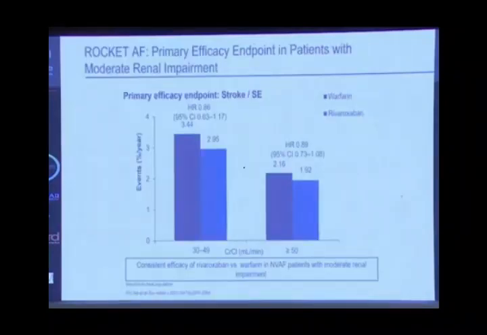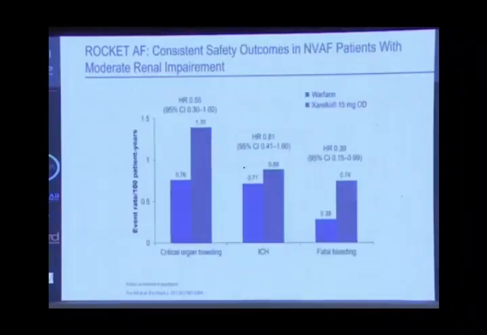You can see here the primary efficacy when the patient uses, for example, rivaroxaban. We can use it in moderate renal dysfunction. With rivaroxaban, if the creatinine clearance is more than 50, you use the 20 milligram dose. If it is less than 50, down to 30, below 30 we have to be cautious. But between 50 and 30, it is used at 15 milligram. It has been shown to decrease the risk of stroke and also the risk of critical bleeding, ICH, and fatal bleeding. So it can be used safely in those patients, don't worry.